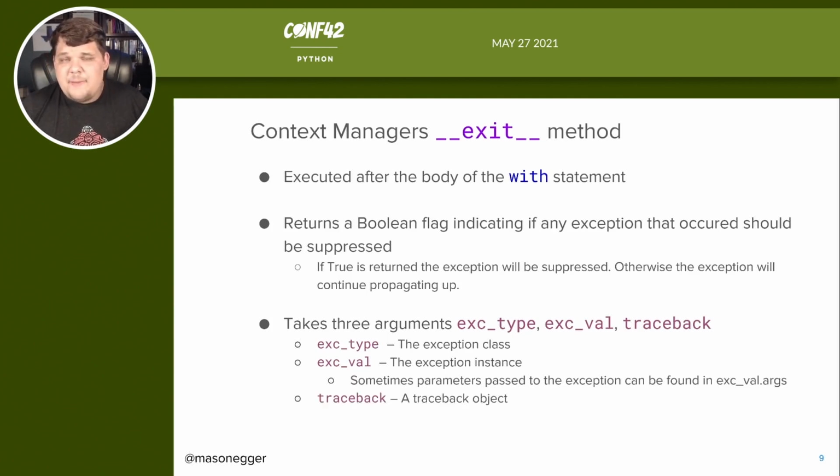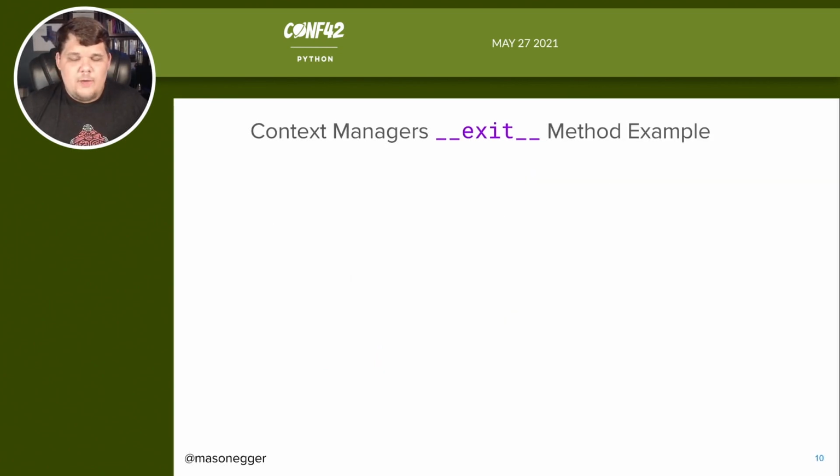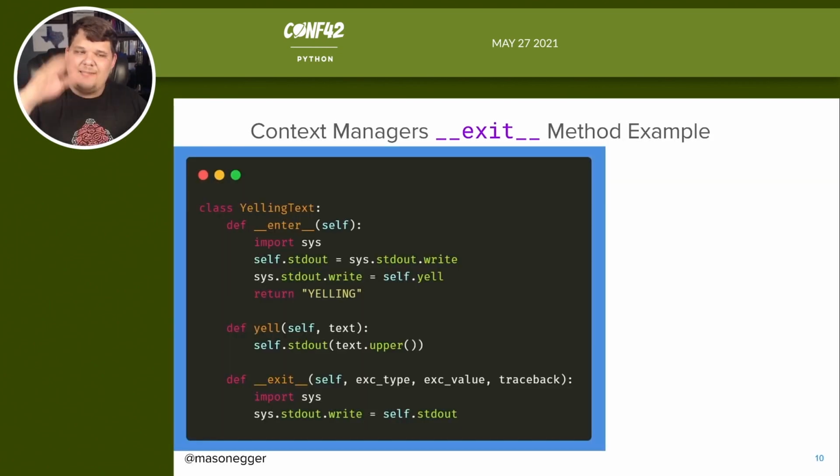And then traceback is basically a traceback object, and this is just the Python traceback that was brought up. If you could log this somewhere so you could see what's going on, the program is running, but you know that something did break. So yes, this is the exit method, and basically it's used to put everything back the way we need it. An example of this would be, let's go back to our yelling text example.